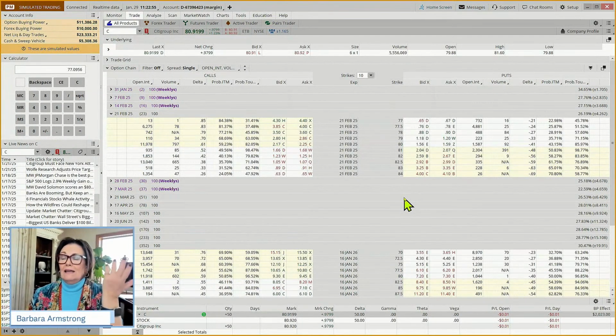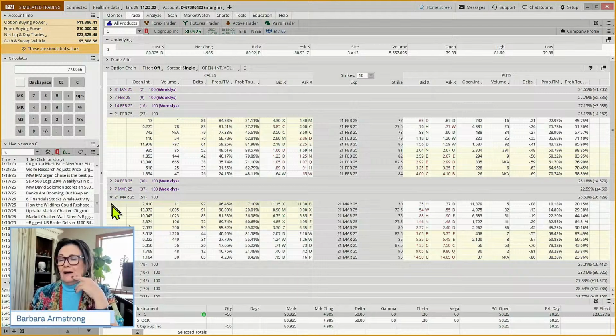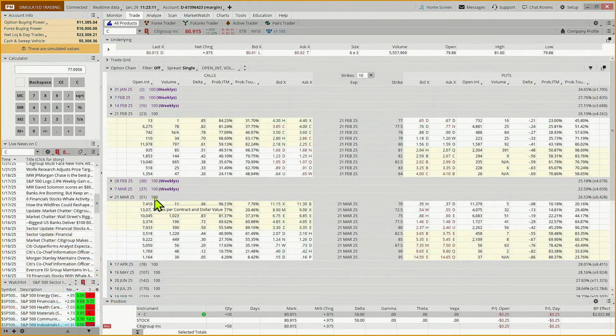Now, if we wanted, could we compare that to doing this with a long call? And we could. So we could come out to the 21st of March, which gives us 50 days. Now, do we think it's going to take 50 days? Well, it could take 20 or 30. And if we go out to the February monthlies, 23 days isn't a lot of time, and time decay will start eating us alive.